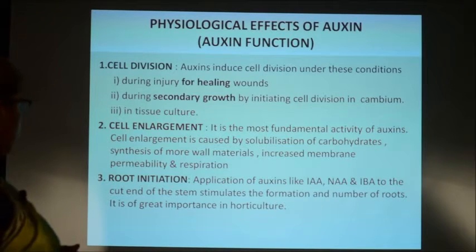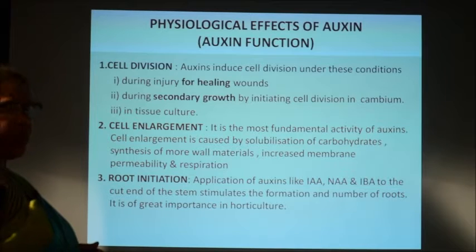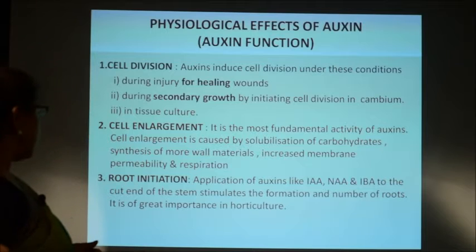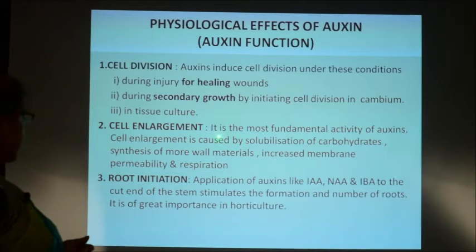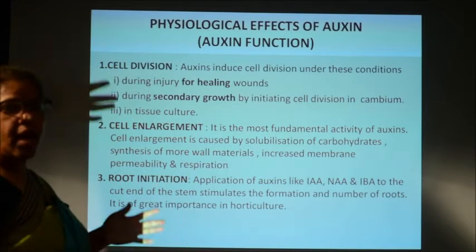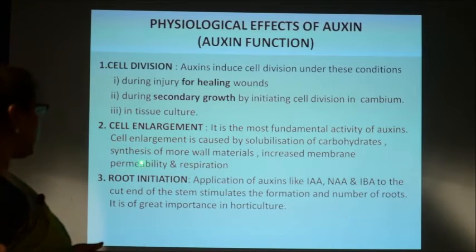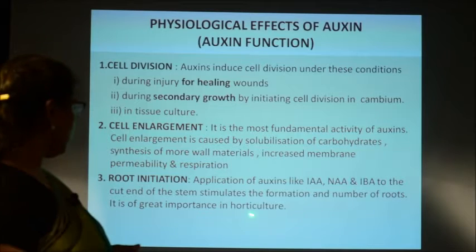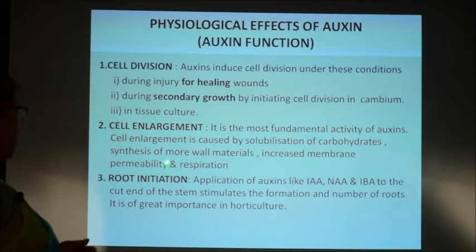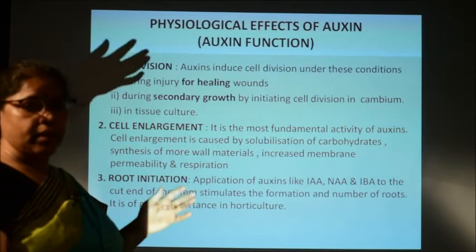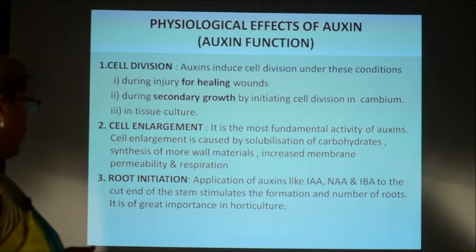Another function is cell enlargement, which is the most fundamental activity of all auxins, and it is caused by processes like solubilization of the carbohydrates, that means the complex carbohydrates are converted to simple ones, and also the synthesis of more wall materials, and also increasing the cell membrane permeability and also respiration. So, by all these processes, it helps in the enlargement of cells in a plant.